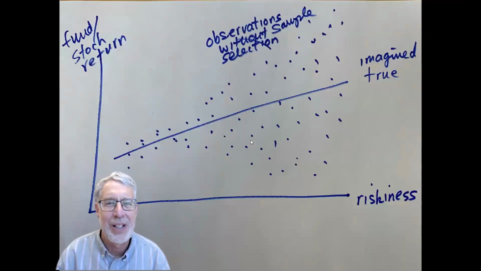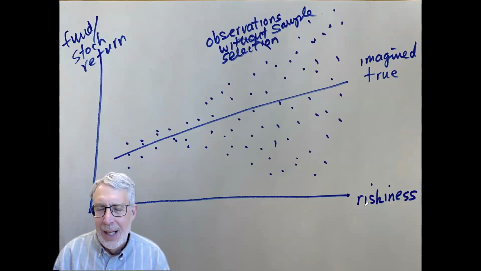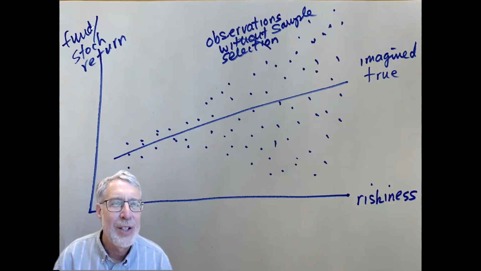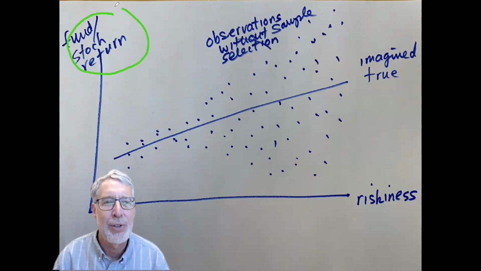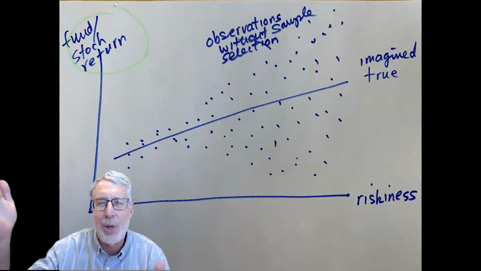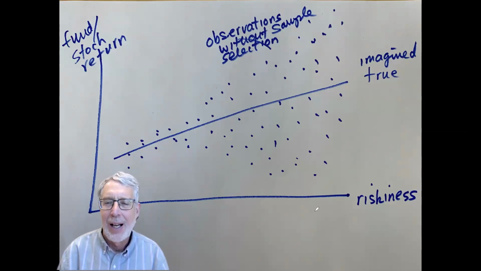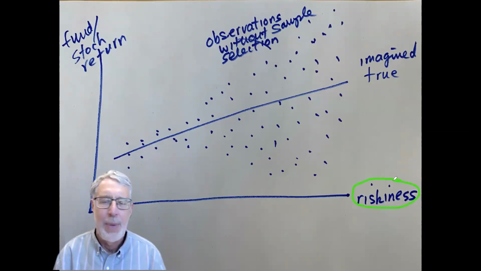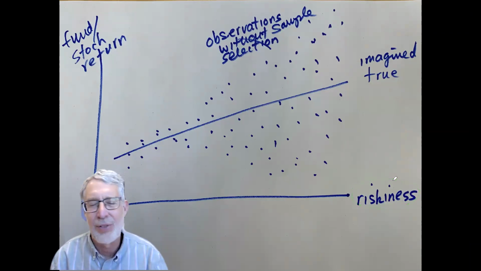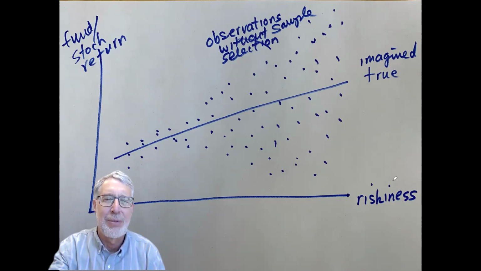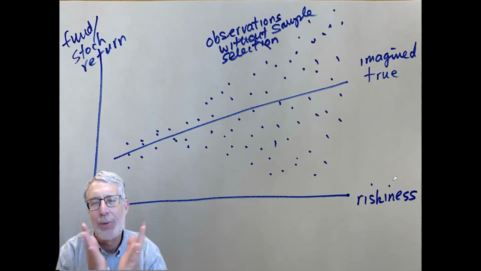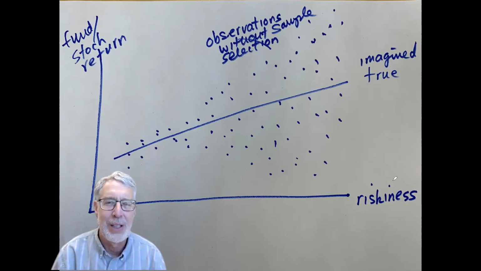Okay, let's now go to our second case. We imagine we have hedge funds or mutual funds or shares that are issued to the public in companies, and we're measuring the return on these shares over some time period: 1 year, 2 years, 10-year return. On the x-axis, we're measuring some measure of the riskiness of these hedge funds or companies. They might be in a risky industry, or they might deliberately leave themselves exposed to downside risk. In finance, we often talk about risk and return and the trade-off between the two.